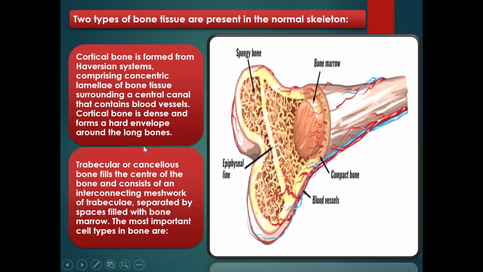Then this cancellous bone surrounds the bone marrow that produces all the hematopoietic cells. This is where the red blood cells, white blood cells, platelets, and all other cells responsible for one function or another in the circulatory system are produced. So these are the two tissues we find in the bone: the cortical bone, also known as compact bone, and the trabecular, cancellous, or spongy bone.